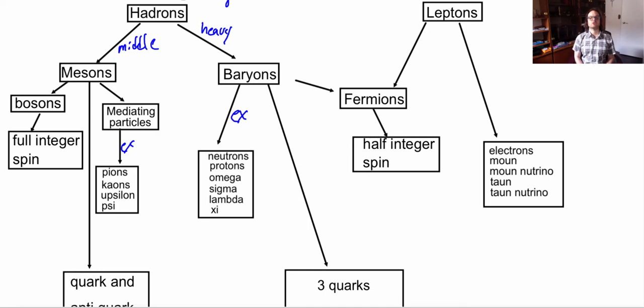So the particles which are fundamental are going to end up being leptons and quarks. Because if we look at this here, mesons and baryons are made up of quarks. That means mesons and baryons, or hadrons, cannot be fundamental particles. And leptons are fundamental particles because they can't be broken down any farther.